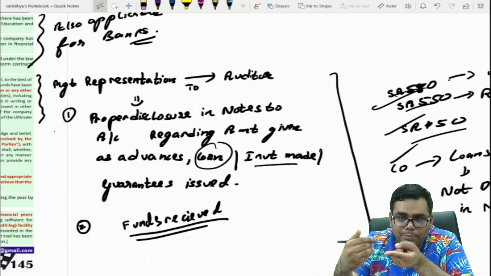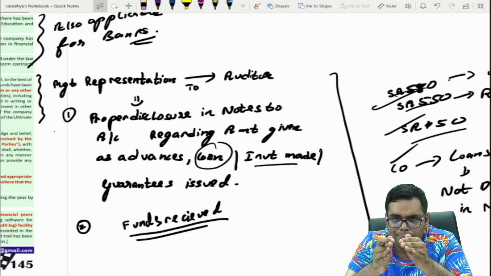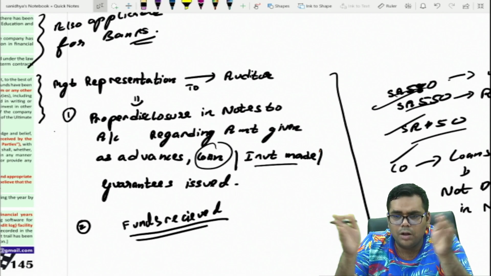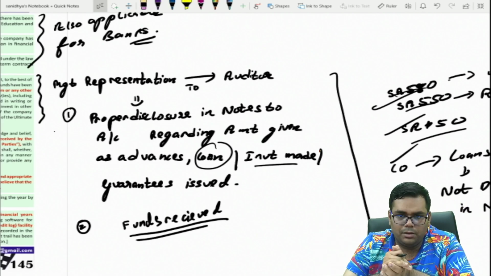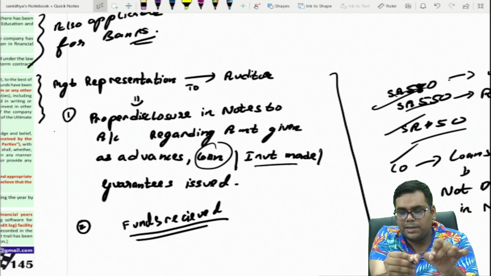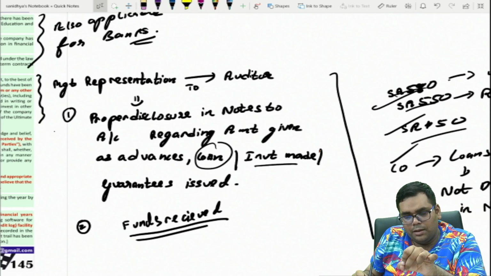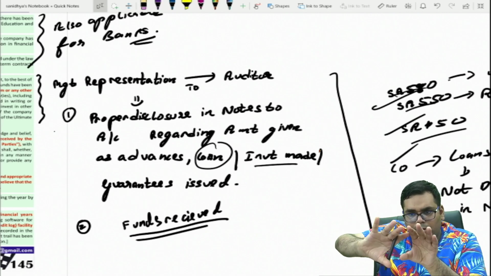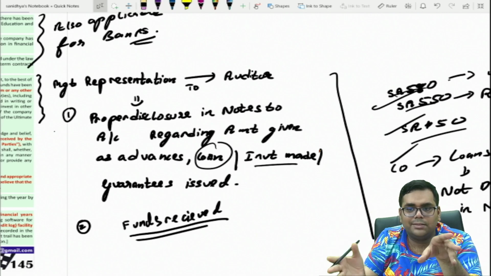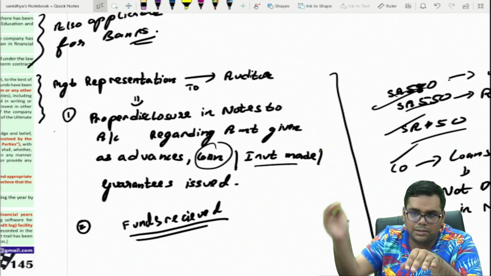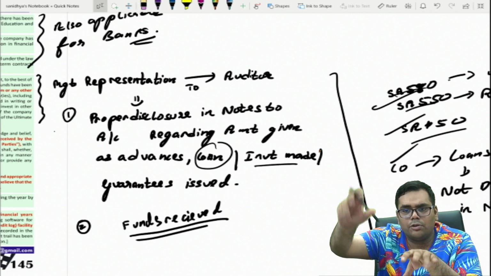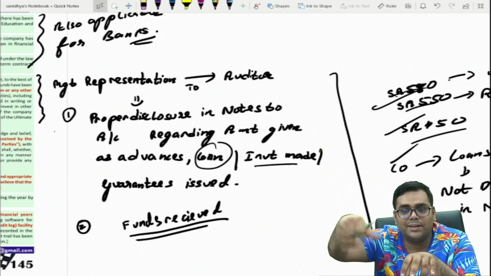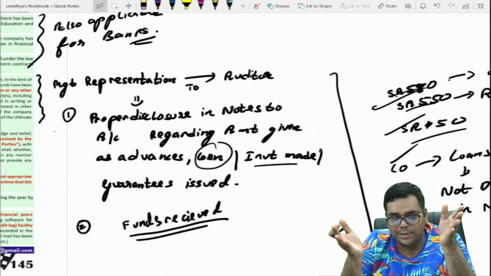The auditor is required to take a representation from the management that they have properly disclosed all the loans and advances they have given, all the guarantees they have issued, all the investments they have made in their notes to accounts. So the auditor obtains a representation from the management that, boss, we have disclosed all the loans, all the advances, all the investments, all the guarantees issued in the notes to accounts. And apart from that, there are no disclosures, there are no guarantees. We have not omitted any material disclosures, any material advances, any material loans, any material investments, any material guarantees.